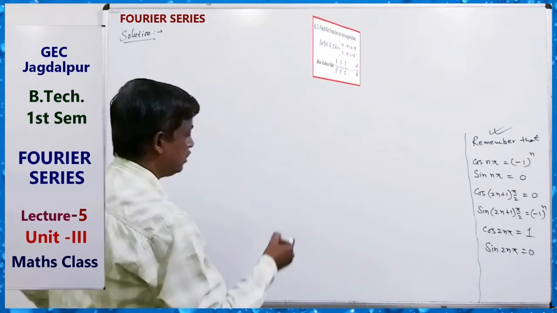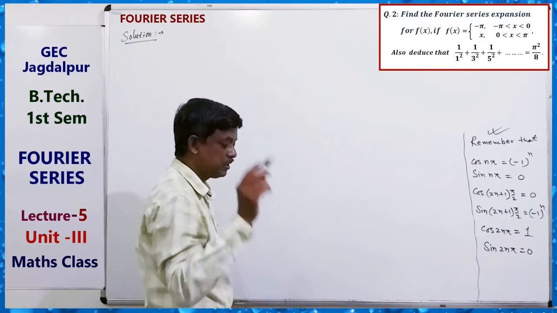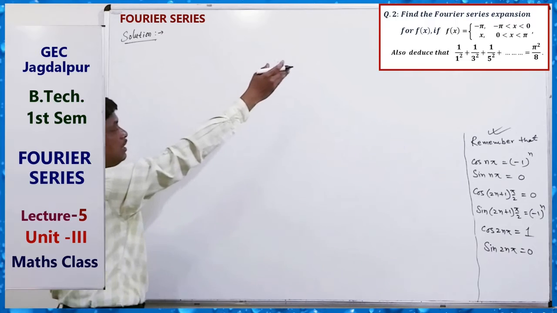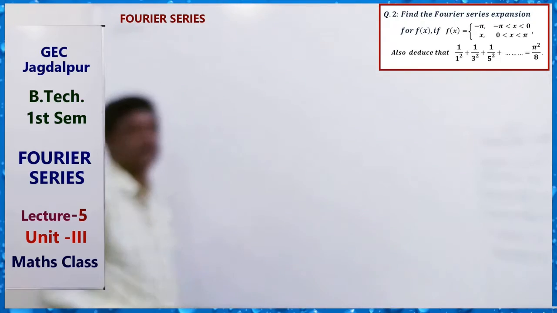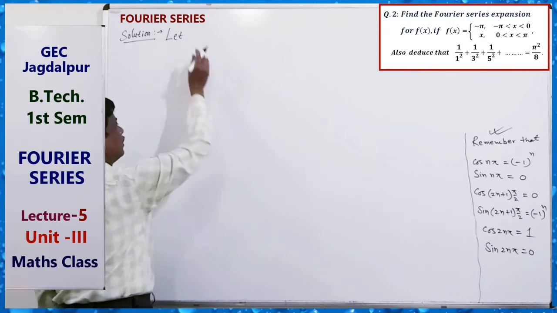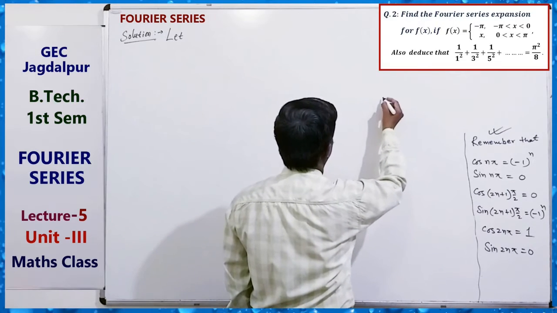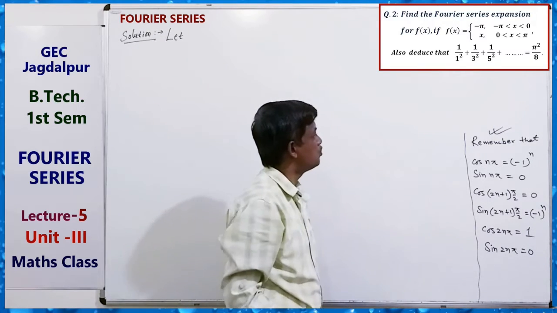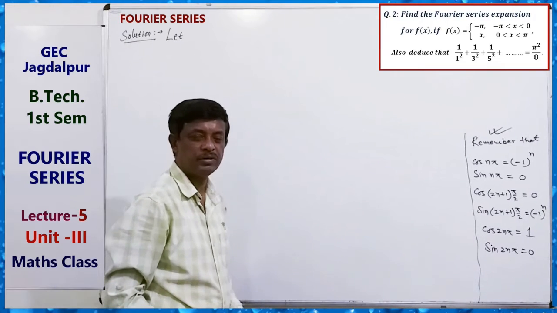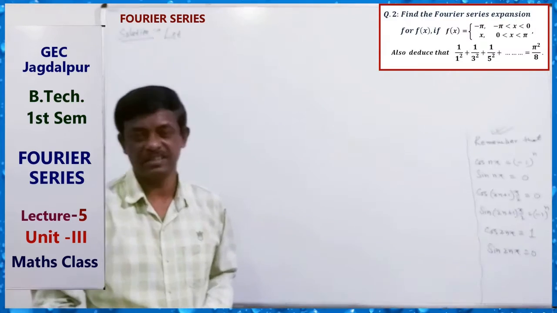Take another question. Find the Fourier series expansion for the function f(x). So here the given function is f(x) equals to minus pi, and x, where minus pi to 0, and 0 to pi is given here.